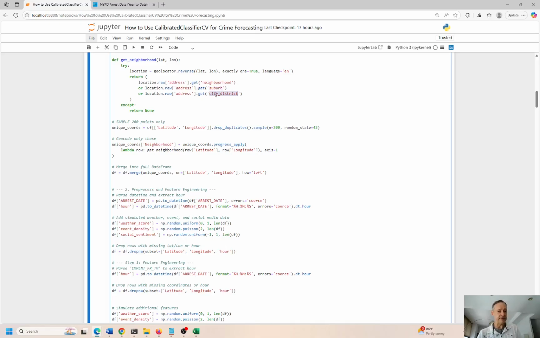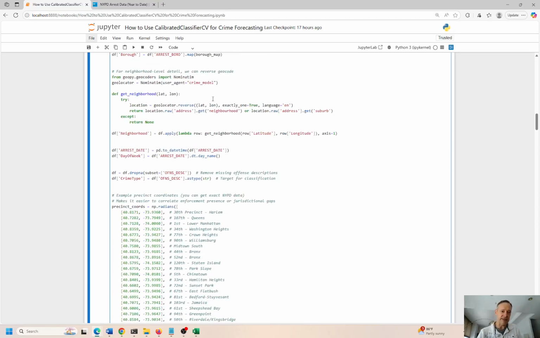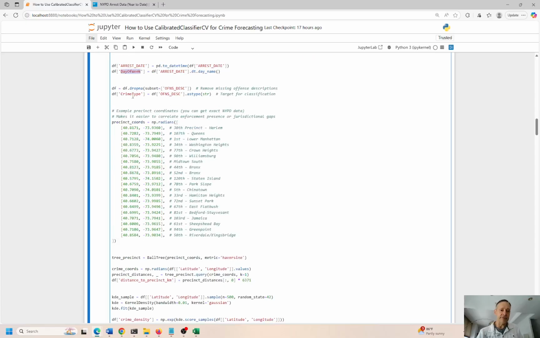I don't have that. But based on latitude, longitude coordinates, I can manufacture that, right? I can create that. So we're building up all these features from the existing features, getting the neighborhood. The arrest date, we have the day of the week. We can get that from the date. The crime type is going to be from the crime description. And I'm getting about, whatever this is, 25 or 30 latitude, longitude coordinates.